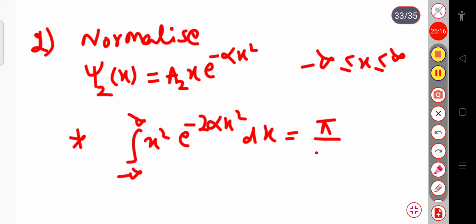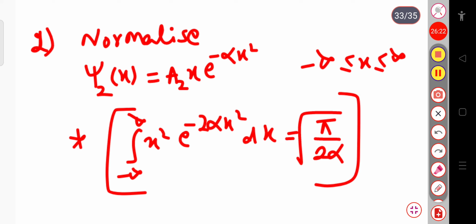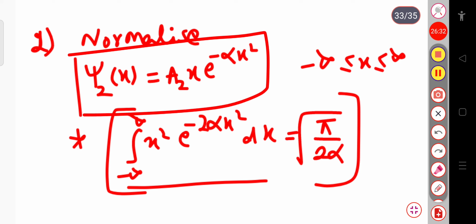So now you can put this value in that part. While you are solving, you will get this integration. So simply you have to put this part, and after solving for a2, you have to just put the value of a2 in this expression.